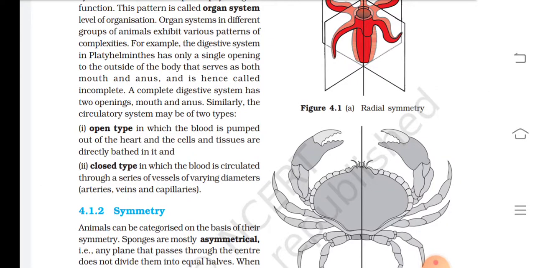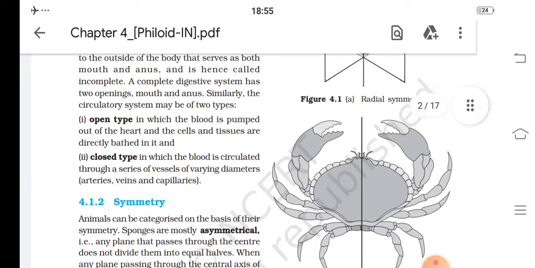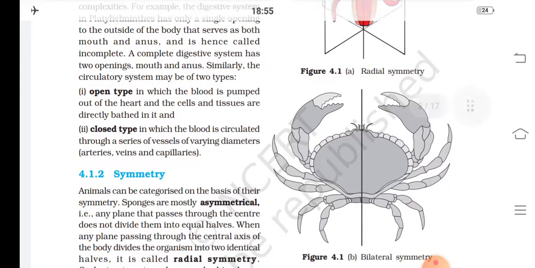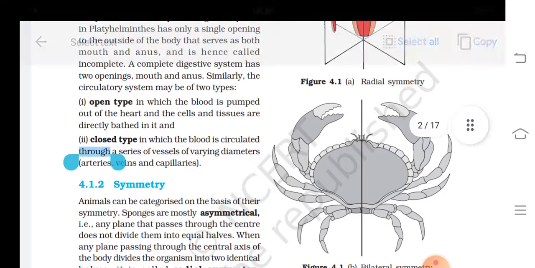Similarly, the circulatory system may be of two types. First is open type, in which the blood is pumped out of the heart and the cells and tissues are directly bathed in it. The second one is closed type, in which the blood is circulated through a series of vessels of varying diameter, that is arteries, veins and capillaries.